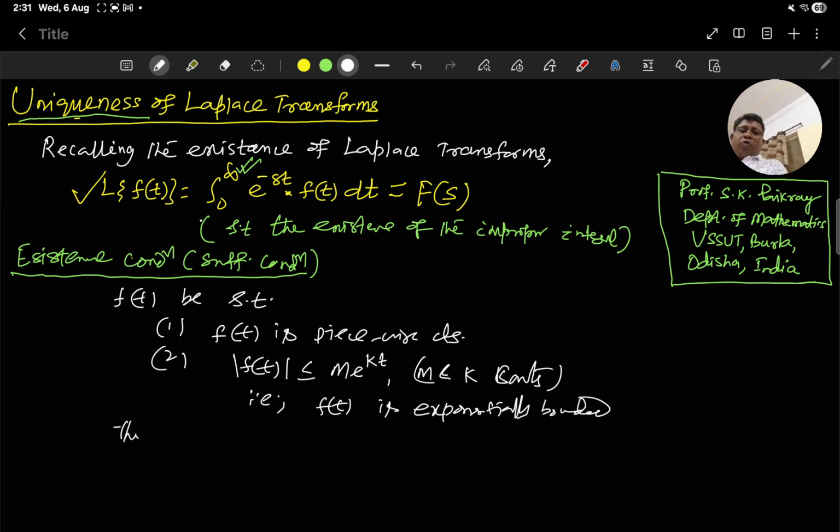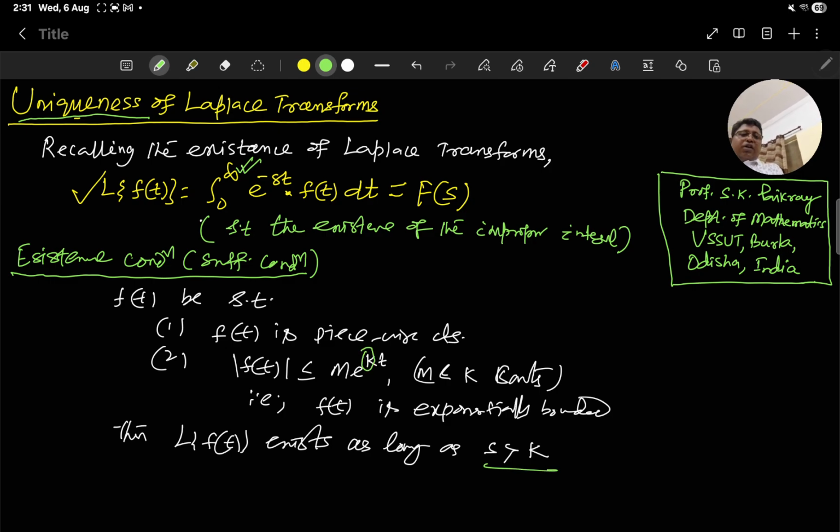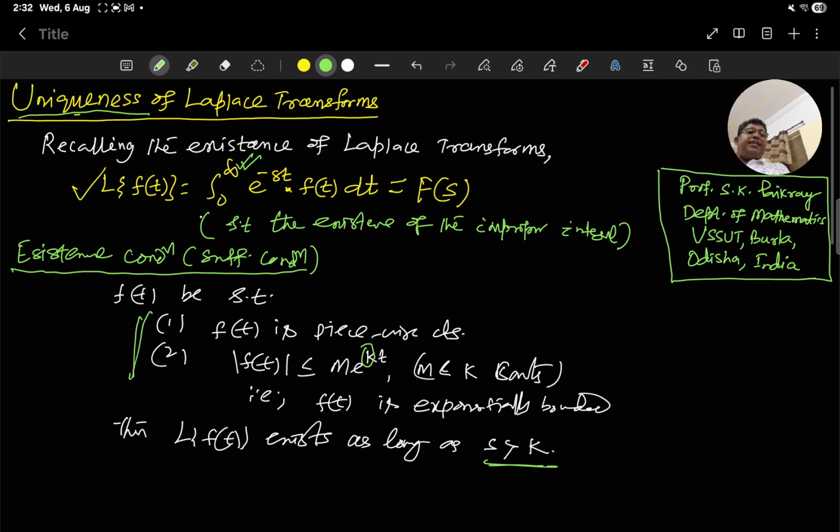Then L of f(t) exists as long as s is greater than k. So this is the existence criterion. This condition is sufficient, meaning even if this condition doesn't hold, the Laplace transform may also exist. You can see the details from the previous lecture. Now let me discuss the uniqueness criterion.